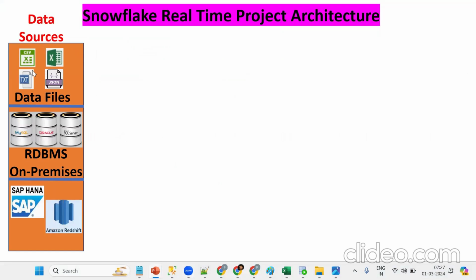So data is there, here and here. Now we should bring all this data to one place. Why do we need to move? Tell me.